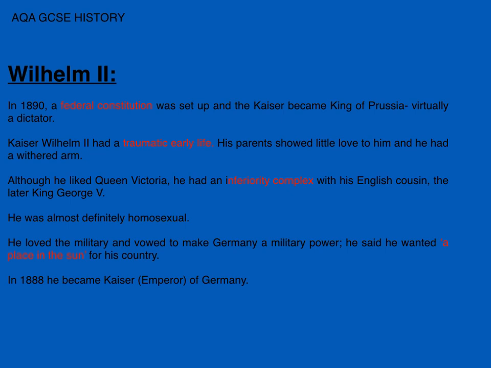Quite an important thing you could say here is that he had an inferiority complex with his cousin George V. They had boat races. He used to come to England every year, and they had boat races, and he was always beaten. He had a bit of a grudge and a chip on his shoulder against George V. So that could be quite significant in why maybe World War One panned out the way that it did, and why relations with Britain happened the way that they did when we talk about naval laws, which will be done in the next video.